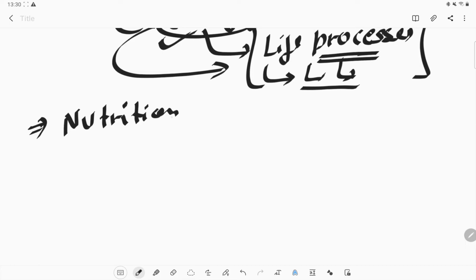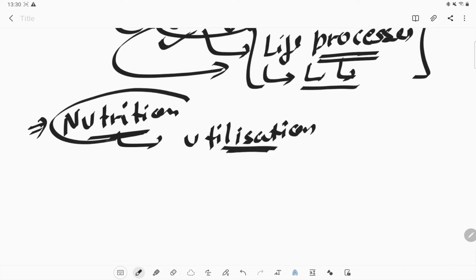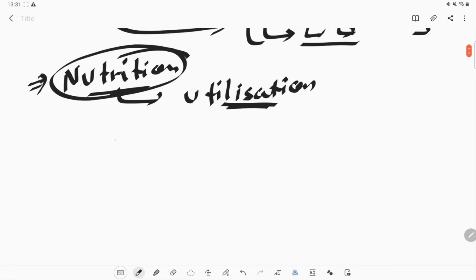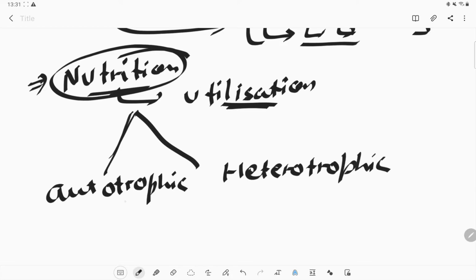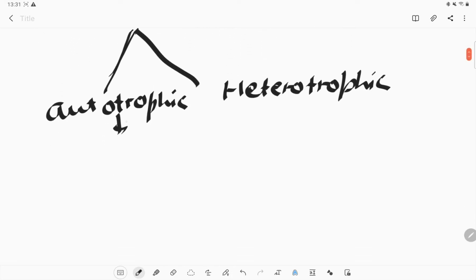Now what is nutrition? Nutrition is a mode of taking food into an organism and the utilization of that food. How an organism is utilizing that food is also known as nutrition. Nutrition is of two types. One is autotrophic nutrition, or autotrophic organisms, and the other is heterotrophic organisms. It depends on the nutrition modes. Autotrophic organisms are the organisms which can make their own food.